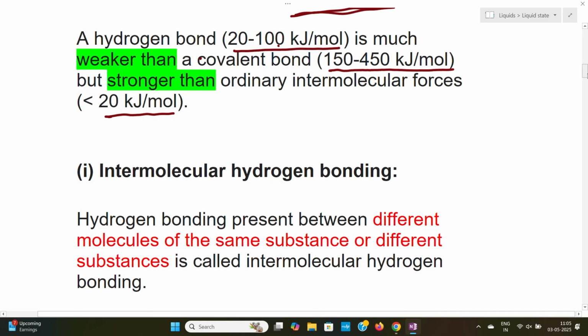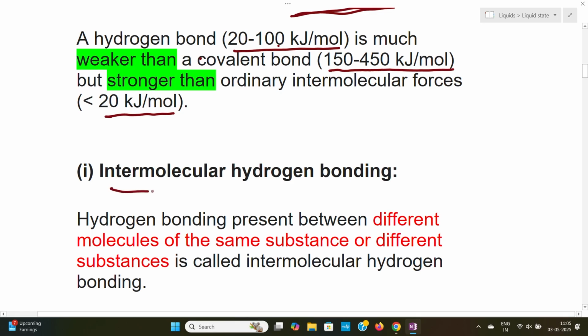So a hydrogen bond is the interaction of the hydrogen atom with the electronegative atom of the same substance or a different substance. A hydrogen bond is stronger than intermolecular forces but weaker than a covalent bond. Now, let us come to the different types of hydrogen bonding. We have two types of hydrogen bonding. The first one is intermolecular hydrogen bonding and the second one is intramolecular hydrogen bonding.